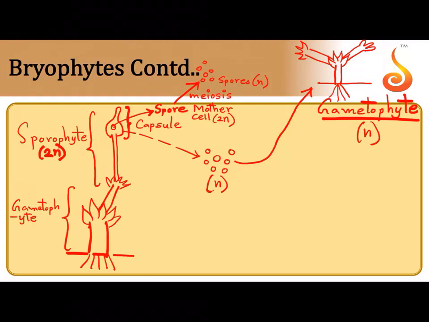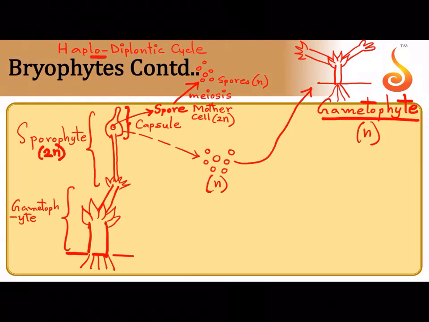So what would you call this life cycle? You would call it a haplodiplontic cycle. Haplodiplontic because the major phase is haploid.